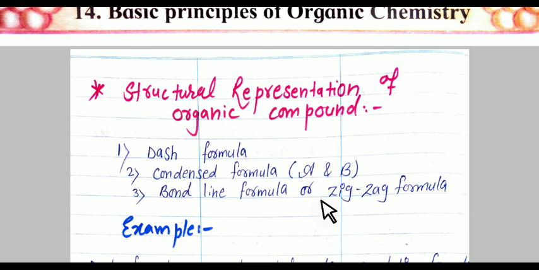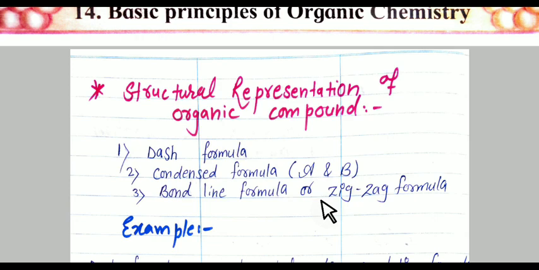CH3, CH2, CH2, CH2, CH2, CH3. Means the longest chain is formed when we indicate only identical groups, means the number of identical groups attached to an atom is indicated by a subscript. So the resulting formula of a compound is known as the condensed formula.